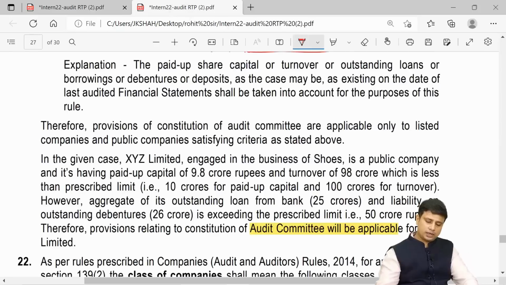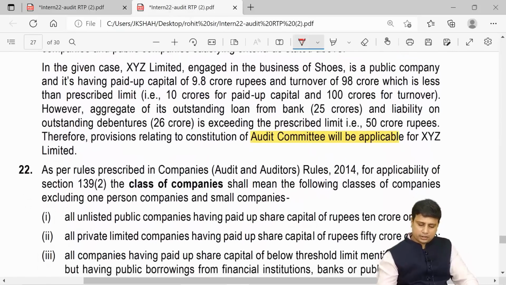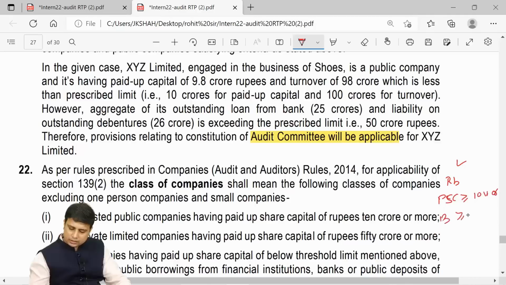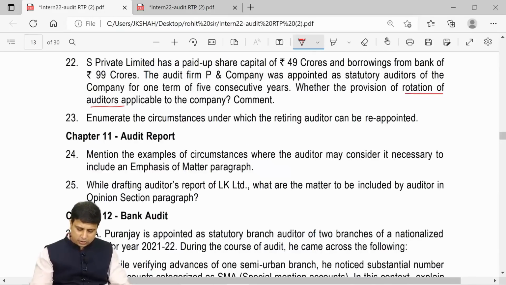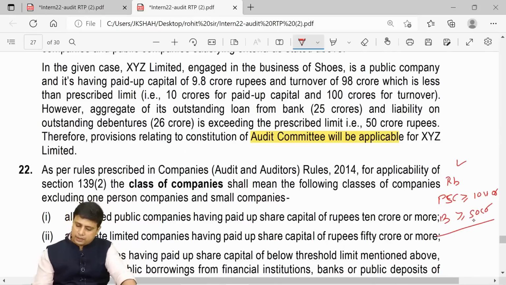So rotation will apply to a listed company, unlisted public company if paid up share capital is more than or equal to 10 crores or their borrowing is more than or equal to 50 crores. Now this company is which company? Private Limited. It will apply to a private company if paid up share capital is 50 crores or more or the borrowings is 50 crores or more.